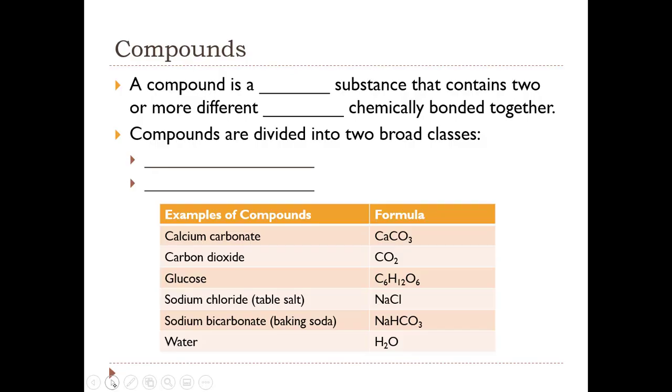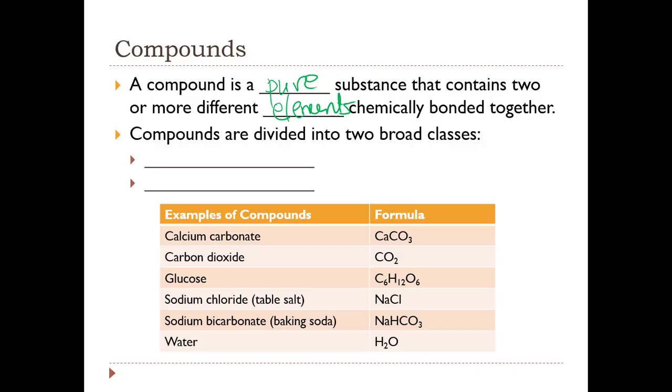So a compound, we said, is a pure substance that contains two or more different elements chemically bonded together. Compounds are divided into two broad classes. So we have two main types of compounds.